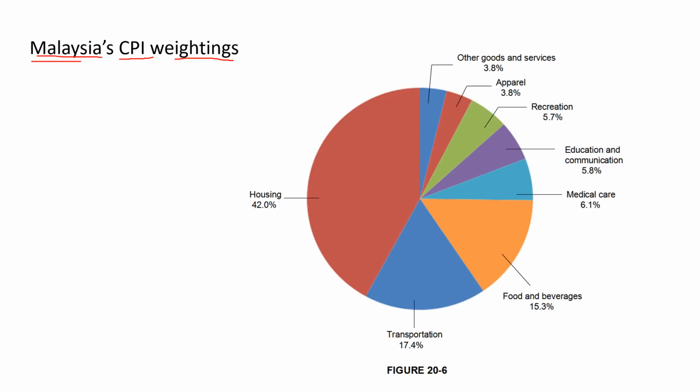So in Malaysia, 42% of the consumer price index is housing. So it is the highest weighted good. Transportation represents 17.4% of Malaysia's consumer price index, and 15% goes for food and beverages. There is then almost 6% on medical care and on education. And then we have various others for the rest of Malaysia's consumer price index.